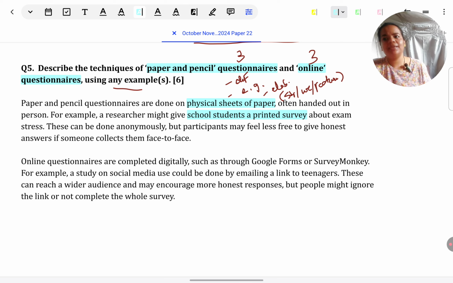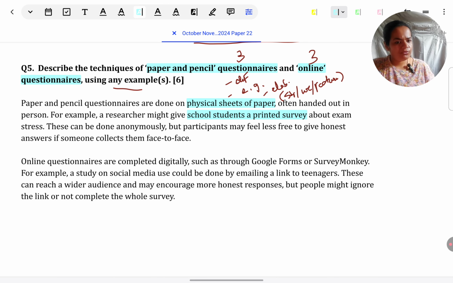If you want to take an example from a course study, in Holzel et al., participants had to complete the FFMQ questionnaire when they used to come for the MRI scanning. So that was paper and pencil. There they used to answer it in person only. So you can give that example. As simple as in the Holzel et al. study, the Five Facets of Mindfulness Questionnaire was answered to measure effectiveness of mindfulness in paper and pencil.